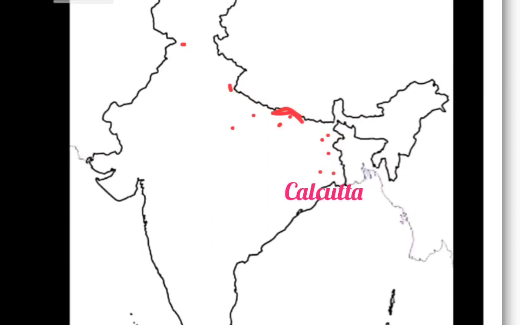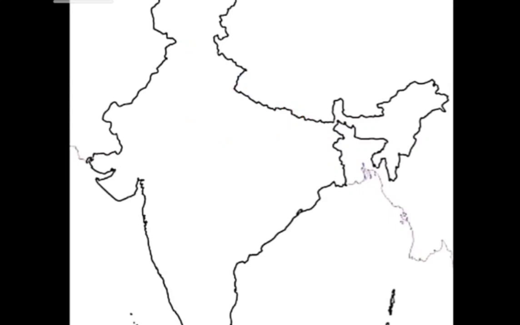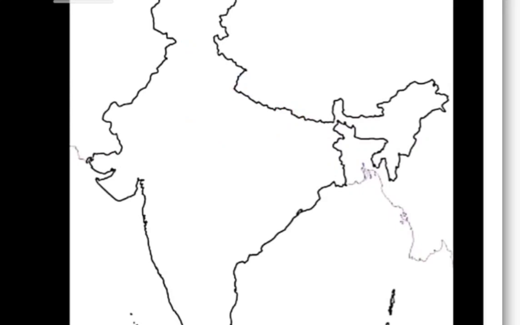Okay, yes. Then this is Gwalior, this is Jhansi. So these are the places. Once again I am telling children, this is Delhi, this is Meerut, this is Amritsar, where the Jallianwala Bagh tragedy happened, that is the Golden Temple's location.